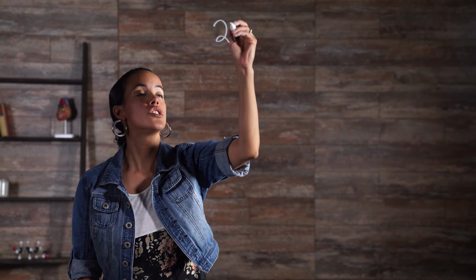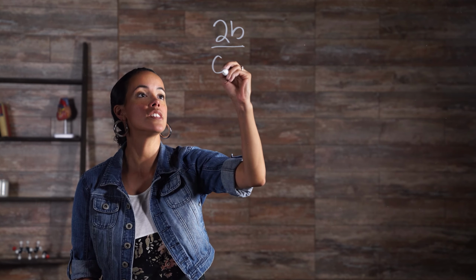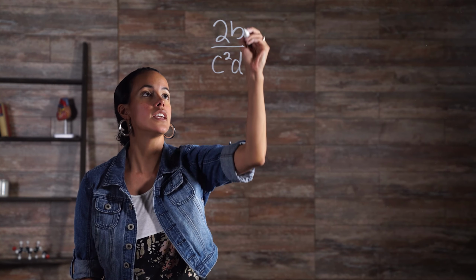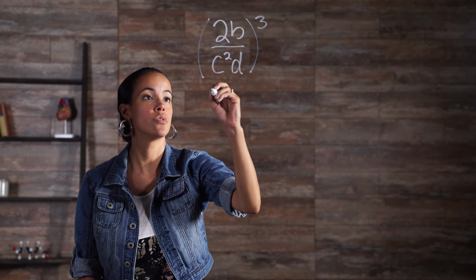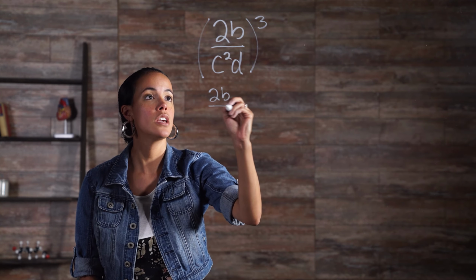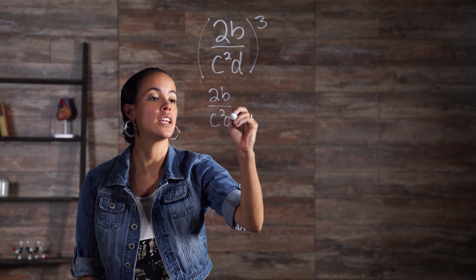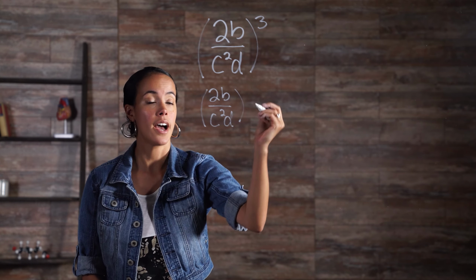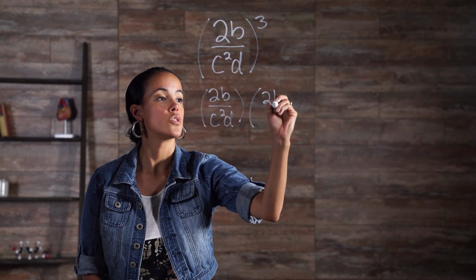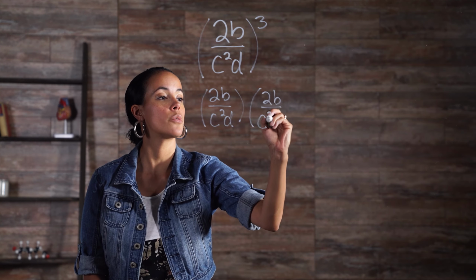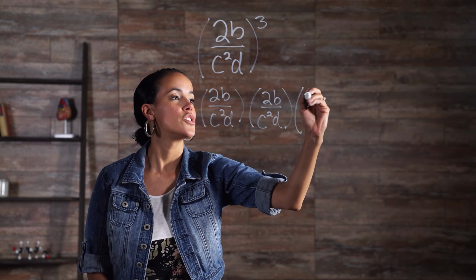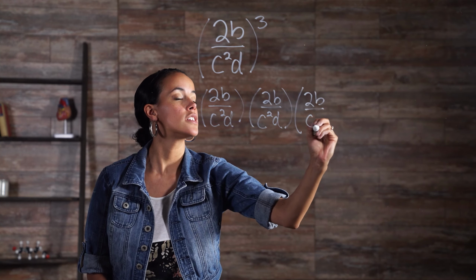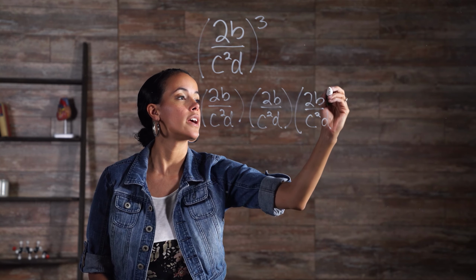Here's another example. (2b over c squared d) cubed expands to 2b over c squared d times 2b over c squared d, one more time, 2b over c squared d.